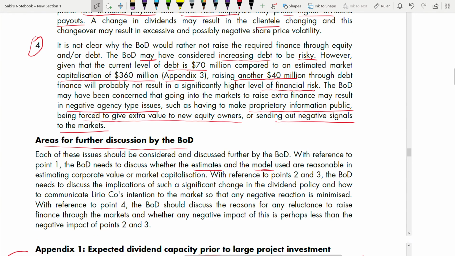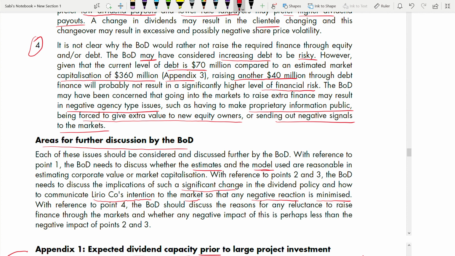With reference to points 2 and 3, the board of directors needs to discuss the implications of such a significant change in dividend policy, and how to communicate their intention to the market so that any negative reaction is minimized. Basically, you are giving an action, what to do: they have to communicate so that the negative reaction reduces.